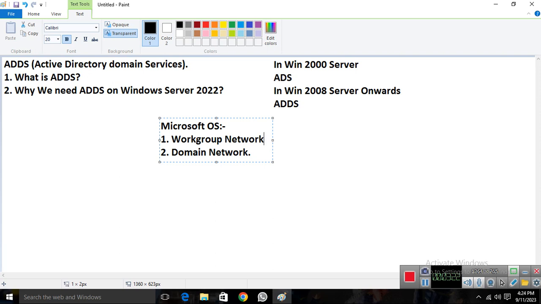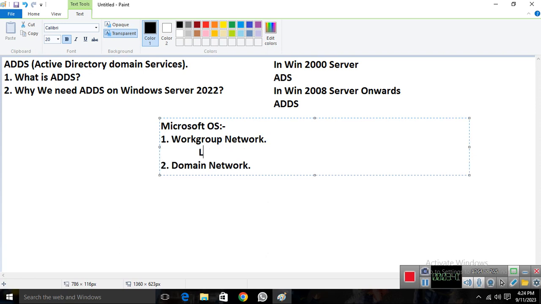By default, all Microsoft servers and client OS run automatically in a workgroup network. We also call this a local network or LAN network. By default the network name is workgroup.